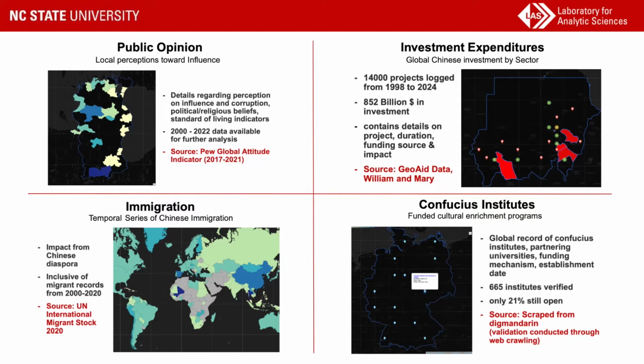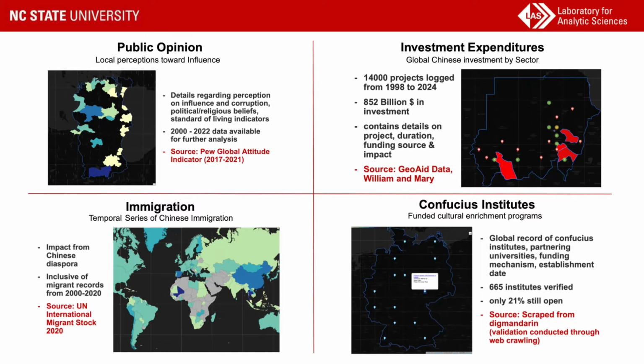The first is public opinion data, which was provided by Pew's Global Attitude Surveys to ensure that we had indicators for the perception on influence and the impact to local viewpoints. In addition, with China funding over $852 billion of investments worldwide over the past 10 years, tracking global investment expenditures remained extremely valuable, so we gathered this data of over 14,000 projects from GeoAid data.